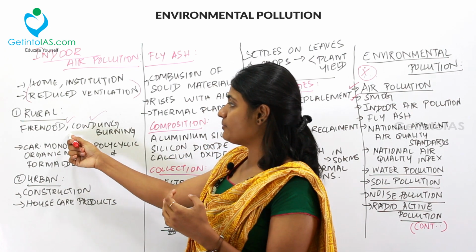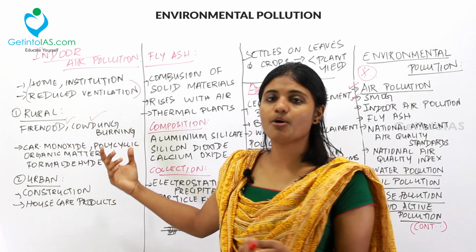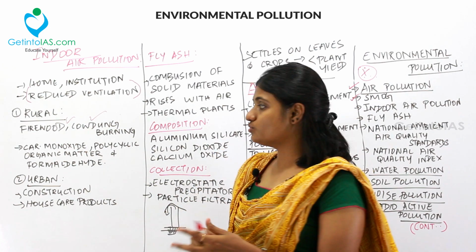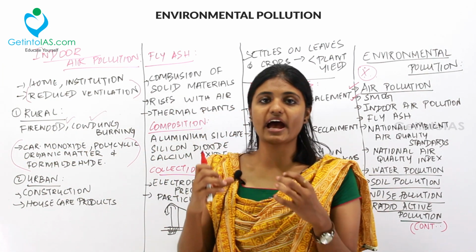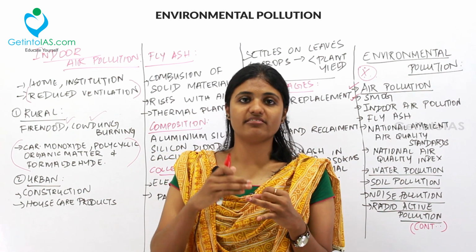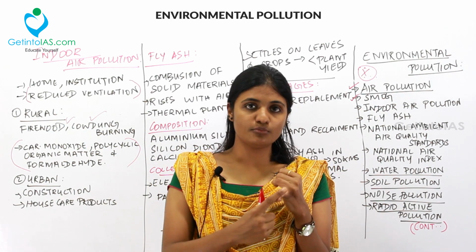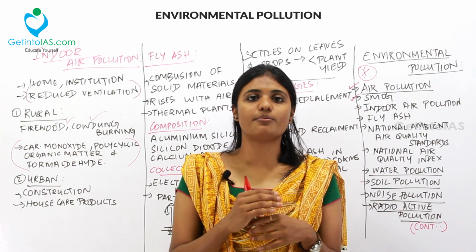When they burn these, it will release carbon monoxide, polycyclic organic matter, and formaldehyde. So these three components are the major contributors to indoor air pollution in the rural area when they burn the firewood and the cow dung. So what are the three pollutants? The three pollutants are carbon monoxide, polycyclic organic matter, and formaldehyde.